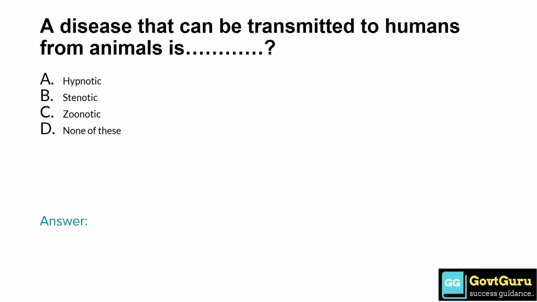A disease that can be transmitted to humans from animals is option A, hypnotic. Option B, stenotic. Option C, zoonotic. Option D, none of these. So the answer is option C, zoonotic.